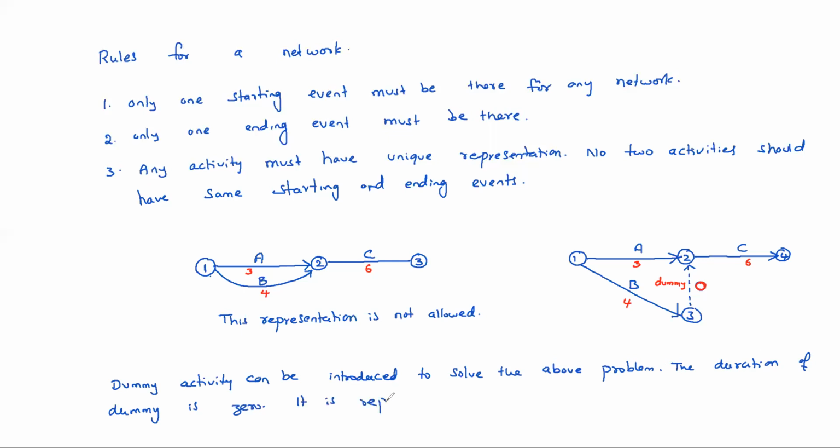It is represented by a dashed line. So these are the very simple rules actually for drawing a network.